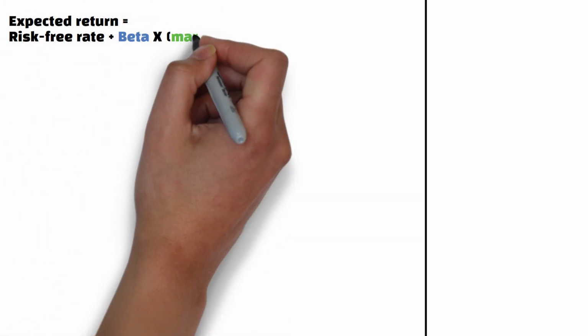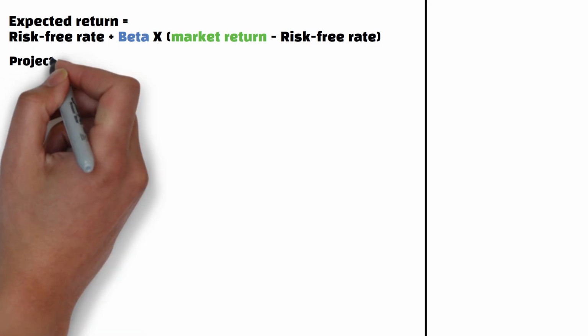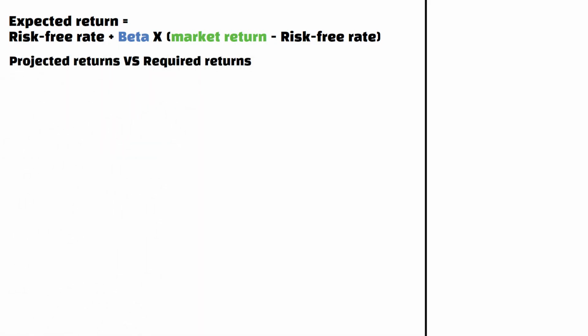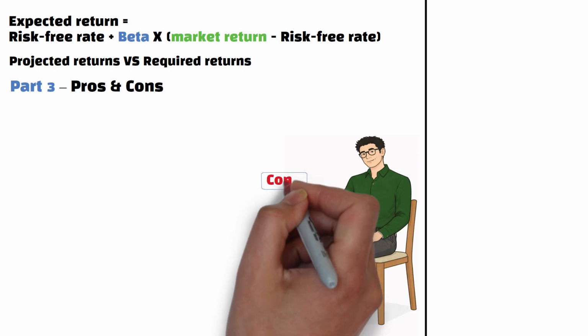The formula for the expected return is the risk-free rate plus beta multiplied by the market return minus the risk-free rate. This tool can be useful for many investors and portfolio managers to help identify mispriced assets by comparing projected returns to required returns based on market risk. Next, in part 3, we'll look at the main pros and cons.